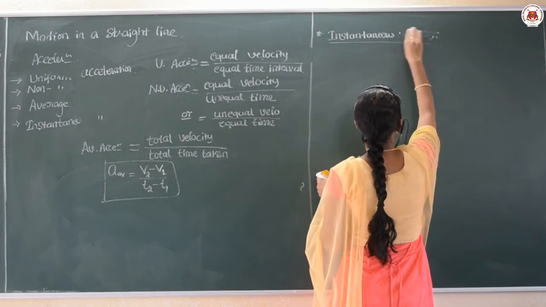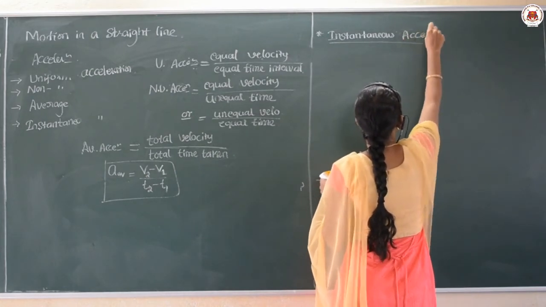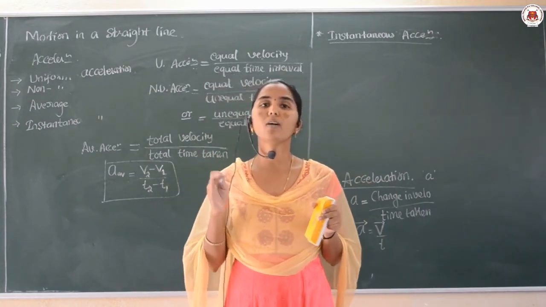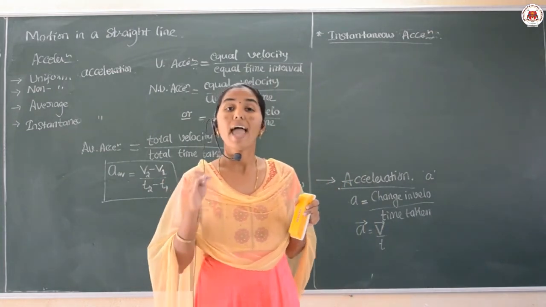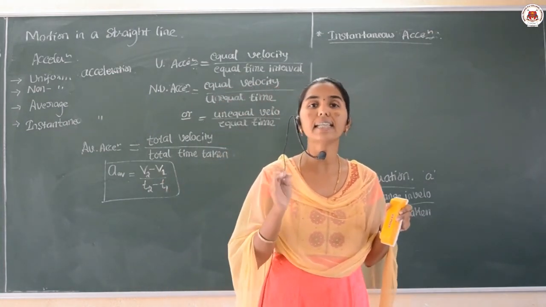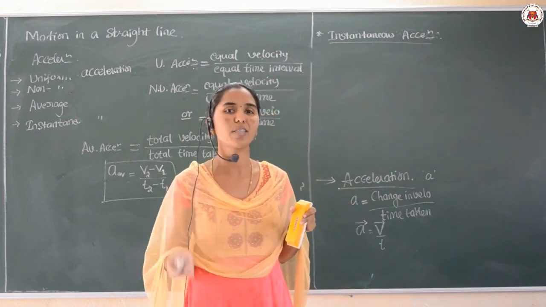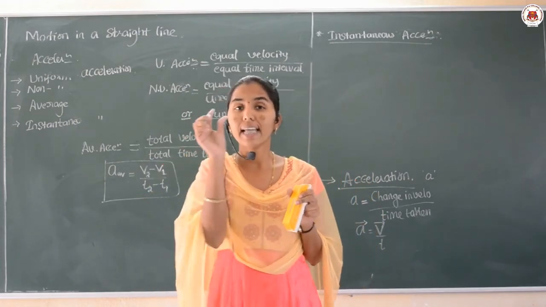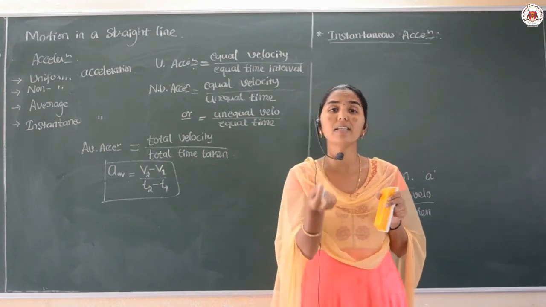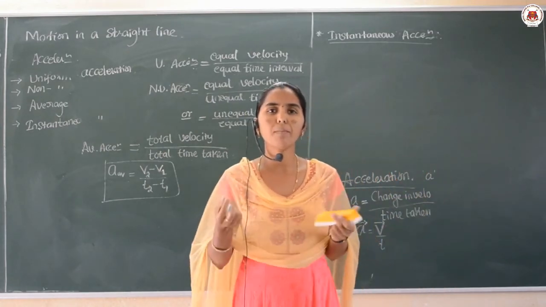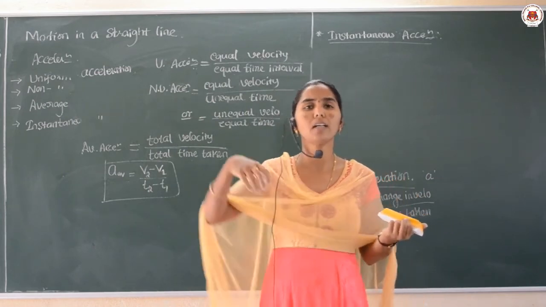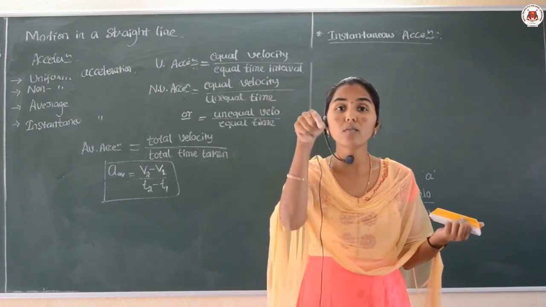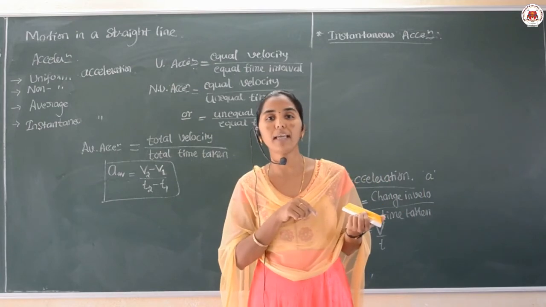instantaneous acceleration can be given as, it is the limit of average acceleration as the time interval delta t tends to 0. What is the instantaneous acceleration? So, one side you can say that the acceleration produced in the body at a given instant. See, every time in our day-to-day life when you are using the vehicle, you say that I am accelerating my vehicle, isn't it? Accelerating means what? You are changing the velocity of that vehicle with respect to the time there, isn't it?